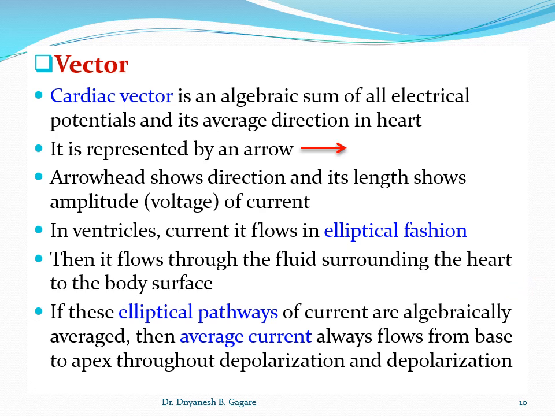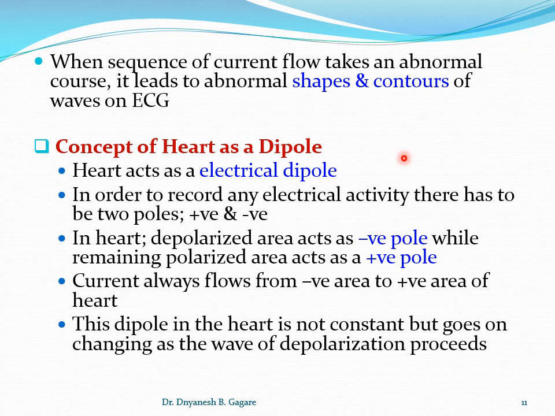Next slide. When the normal sequence that we discussed of current flow becomes abnormal, if it takes an abnormal course, then it leads to abnormal shape and contour of the waves, okay.